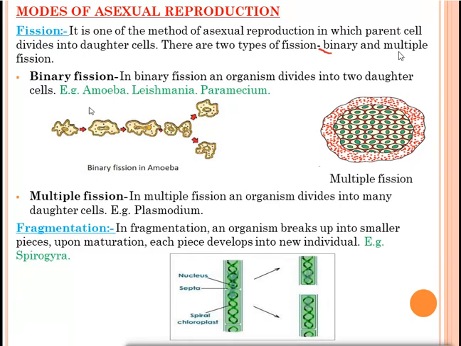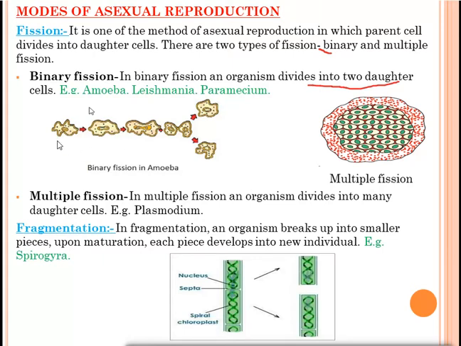Now we'll discuss binary fission and multiple fission. First of all, binary fission. In binary fission, an organism divides into two daughter cells. You have to remember, in binary fission the organism divides into two daughter cells. Examples: amoeba, leishmania and paramecium. Suppose in the exam it is asked which mode of asexual reproduction takes place in leishmania, you have to remember binary fission.